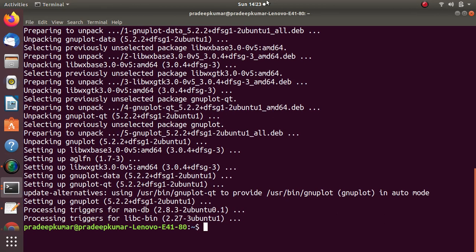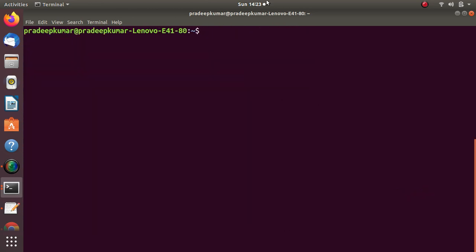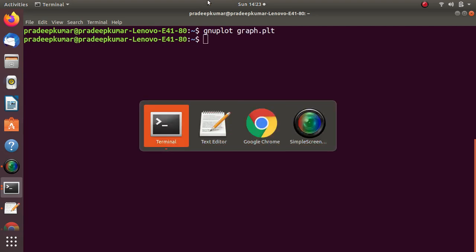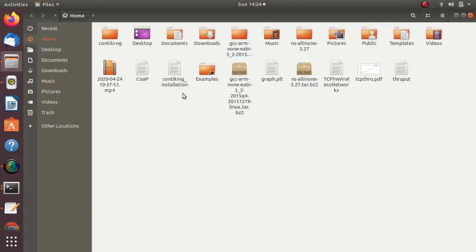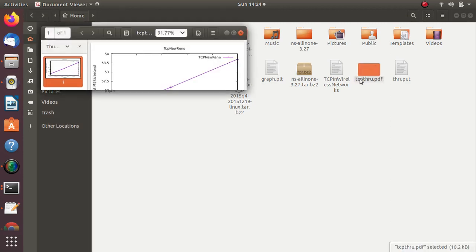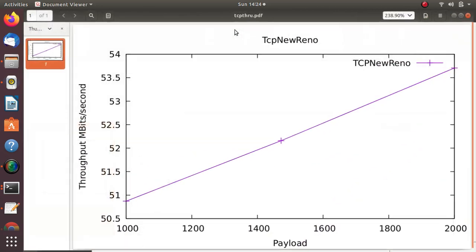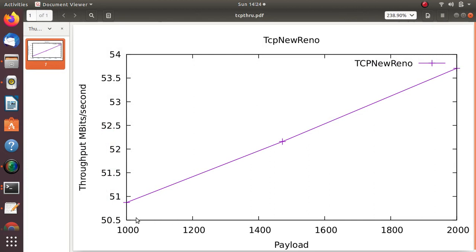If you want to know more about gnuplot, I will give the video link of gnuplot also, you can go and refer. So now gnuplot space graph.plt. Okay, now the file got generated. I'll just open this PDF file, throughput.pdf. Now this is the throughput here. For 1000 it is 50 point something, for 1472 as payload size it is 52.15, and for 2000 it is somewhere around 53 point something.